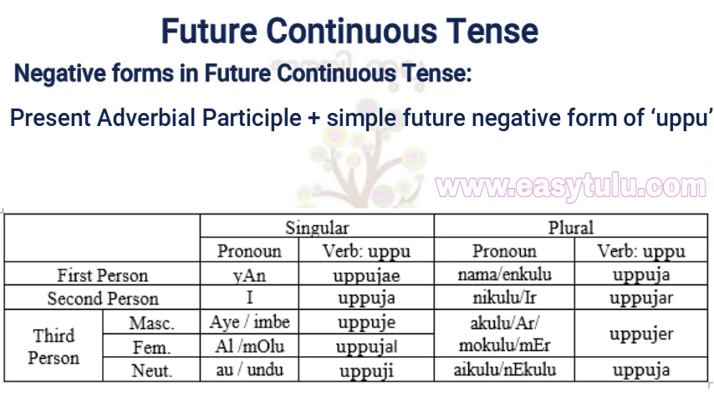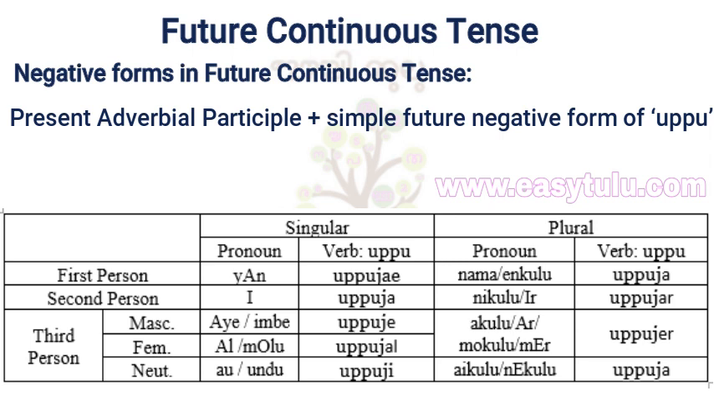Alu or molu uppujal, she will not be. Au or undu uppuji, it will not be. Nama or enkulu uppuja, we will not be. Iru or nikulu uppujar, you will not be. Akkulu mukkulu aru or meer uppujer, they will not be. Naikulu or aikulu uppuja, they will not be.